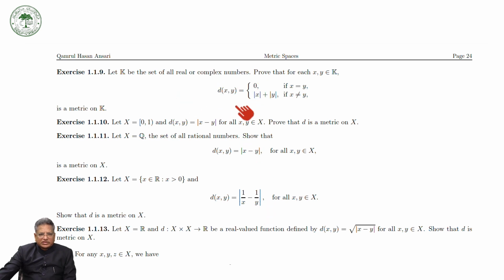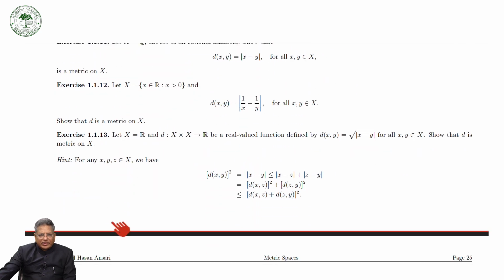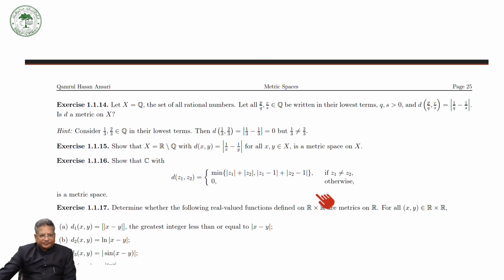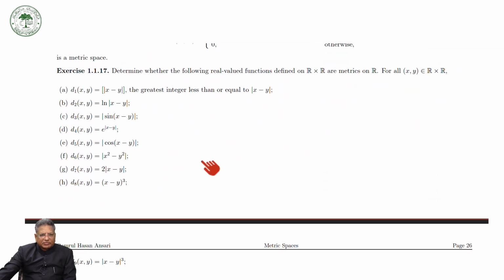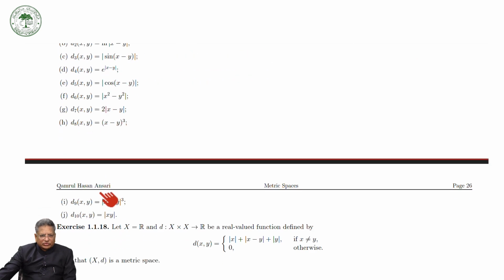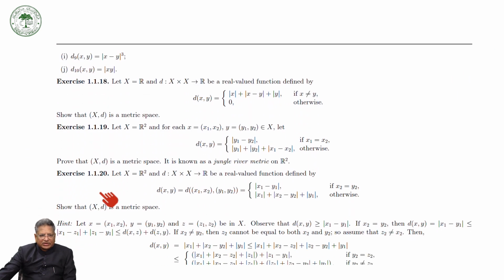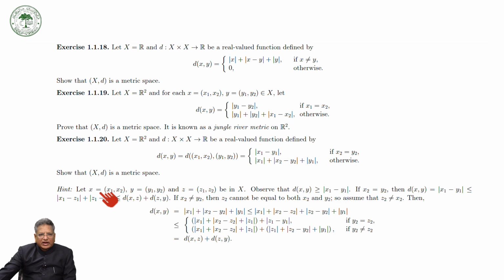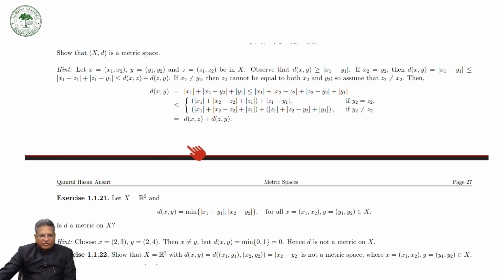This is a metric on K, and this is a metric on Q. Here you can see this is a metric on D, but at the same time this is also a metric on R. We have seen that there are several metrics, and we have mentioned: determine whether the following real valued functions are metrics or not. There are different kinds of metrics, and some are not metrics.